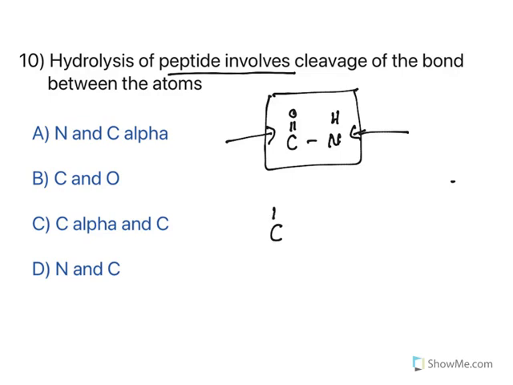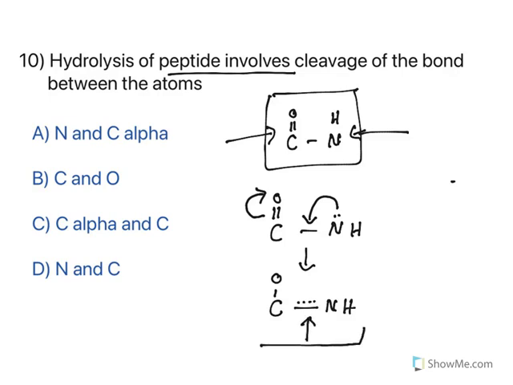Now peptide bond is very unique. The reasons are, look at this. See, the oxygen has got more electronegativity, so electrons are pulled to oxygen, and these non-bonding electrons will come here. So it results in the formation of a bond like this. Now look at this. This bond is a kind of double bond nature, and this peptide bond is strong enough to keep all the proteins intact. That is the reason why all the amino acids combine to give peptide bond, which has got a kind of double bond nature because of this resonance structure.